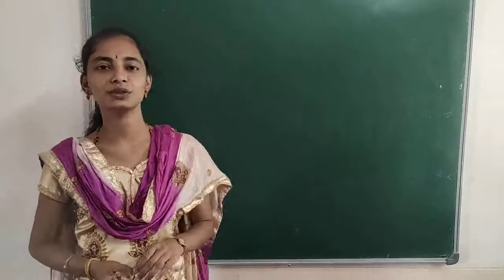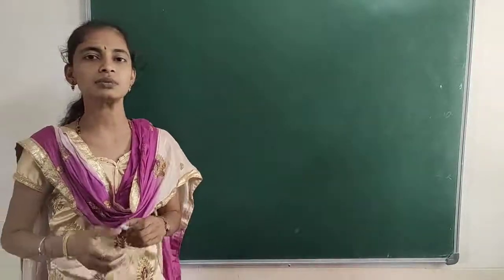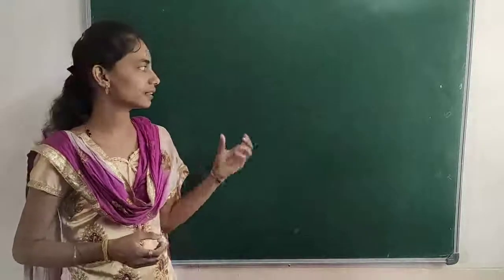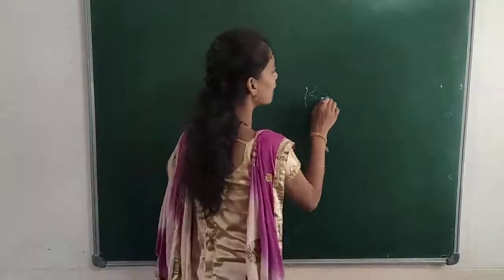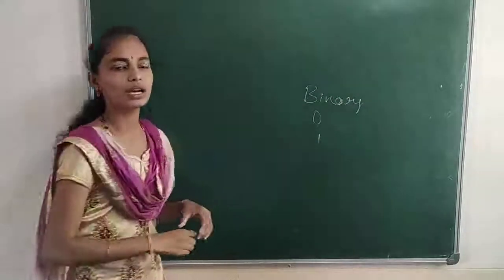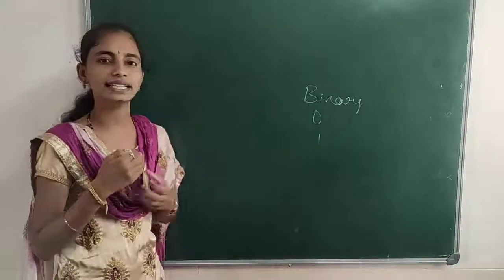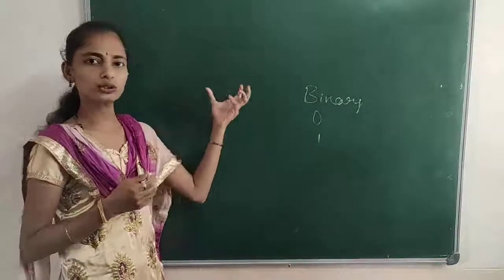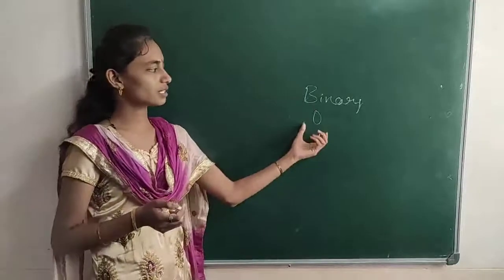We are discussing Boolean algebra, that is another chapter. In this Boolean algebra we are taking binary values. These binary values may be 0 and 1. With the help of this binary number system we are operating the computers, right? The computer works with the help of these binary operators, that is 0s and 1s.